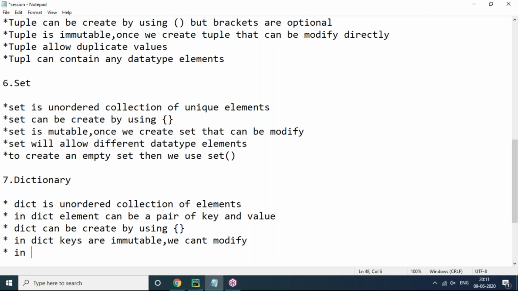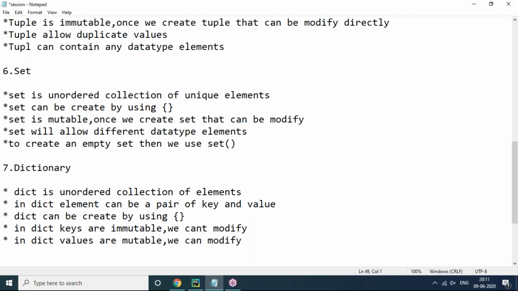Next, in a dictionary, values are mutable. That means we can modify the values, but modifying the keys is not possible. So in a dictionary, values are mutable and keys are immutable. Another important thing is that in a dictionary, keys must be unique. No duplicates.